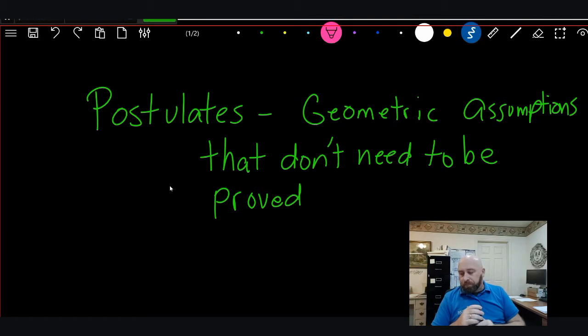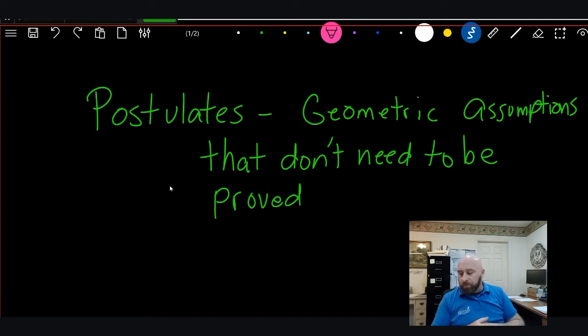Number 3, a straight line may be extended indefinitely, or it may be limited by a point. And we've talked about that. So we have the line segment, and that's limited by points. The straight line goes in both directions infinitely, but it can be limited. It can be limited by what we call a point.